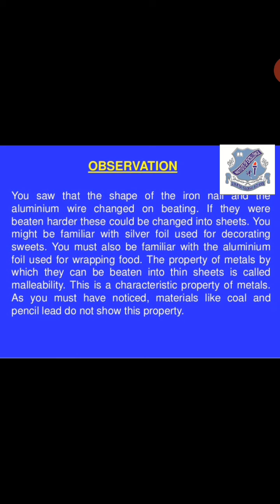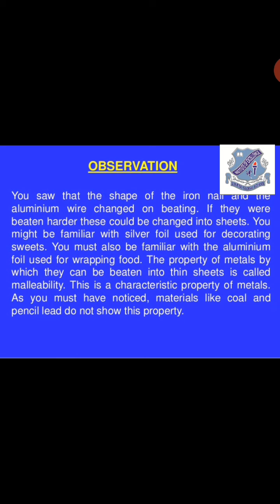In the activity that you conducted, the coal piece that you hammered very hard would have turned into powder form, and similarly the lead of the pencil that you hit very hard would also have turned into powder. But iron and aluminium could have changed into sheets, or thin strips.